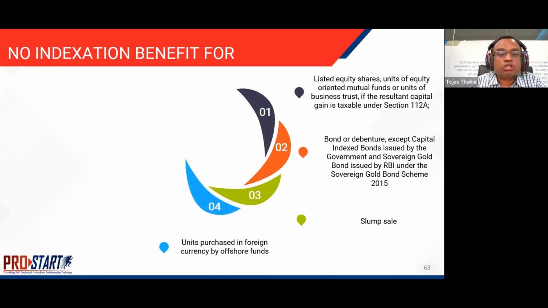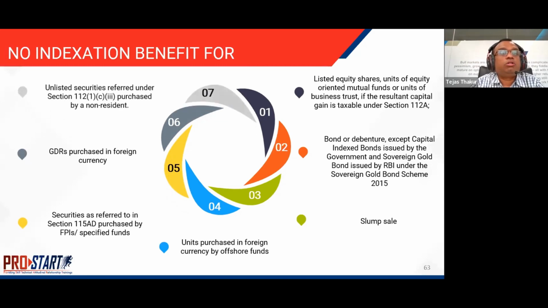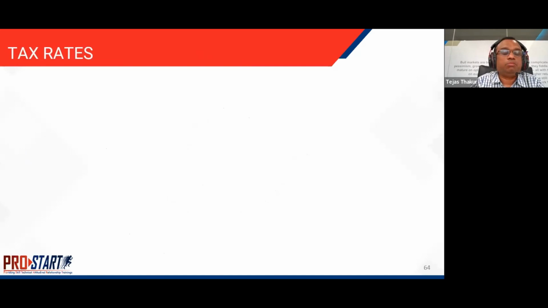Units purchased in foreign currency by offshore funds, securities referred to under 115AD purchased by FPIs or specified funds, GDRs purchased in foreign currency, or unlisted securities referred to under section 112 purchased by a non-resident: all of these form an exception in terms of the indexation benefit which is available to the assessee on long-term capital gain.